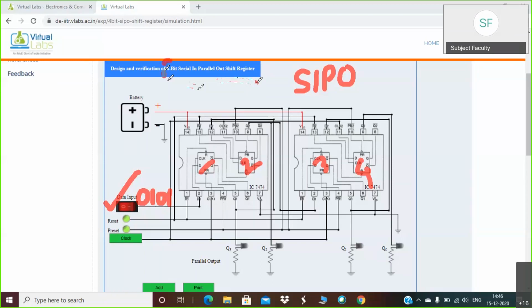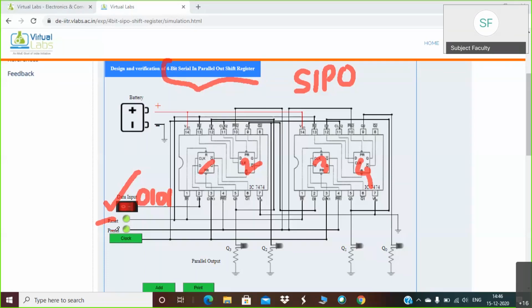Again, these are the parallel outputs. So Q0, Q1, Q2, Q3 are nothing but the bits of your output. These are basically outputs of your four different D flip-flops: Q3, Q2, Q1, and Q0.